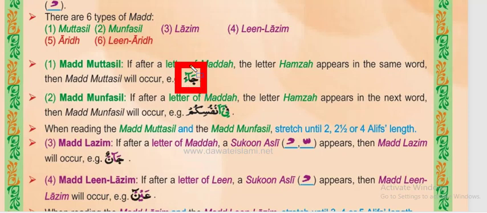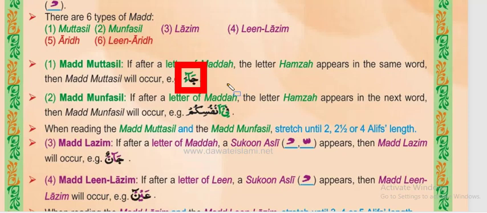So after the letter of madda, alif is a letter of madda, because alif has fatha behind, so alif becomes a letter of madda. So after alif, the hamza is found in the same word. This is why it is madda muttasil, because it is joined. The cause is joined in the same word. So this is why we have to stretch this letter, alif madda. How much is the length? It is written over here. Stretch until 2, 2.5 or 4 alif's length. This is in the blue color, the line written about the length.